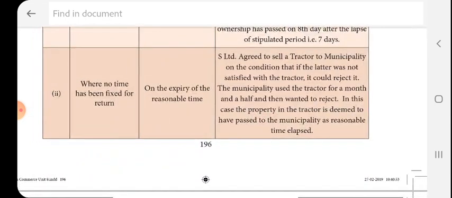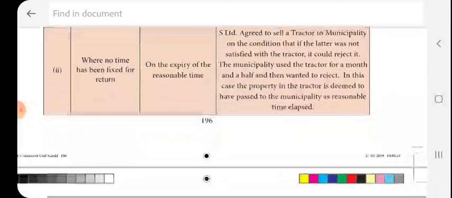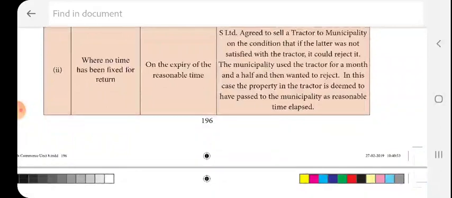Then, where no time has been fixed for return, on the expiry of a reasonable time. S Limited agreed to sell a tractor to a municipality on the condition that if the latter was not satisfied with the tractor, it could reject it. The municipality used the tractor for a month and a half and then wanted to reject. So in this case, the property in the tractor is deemed to have passed to the municipality as a reasonable time elapsed.